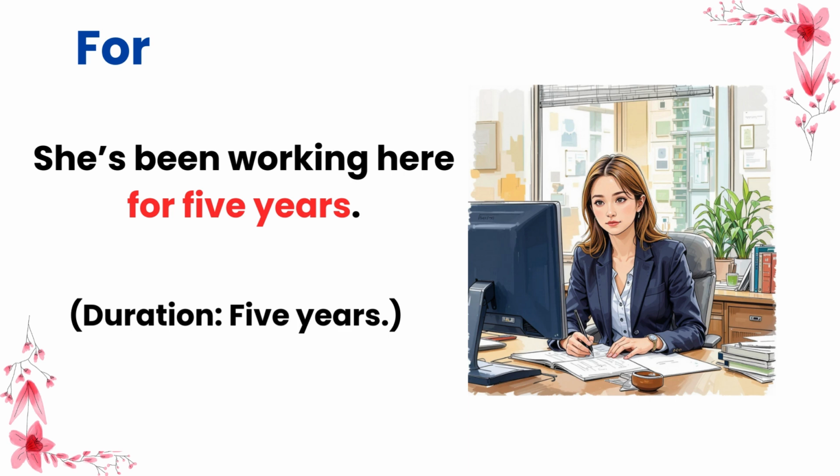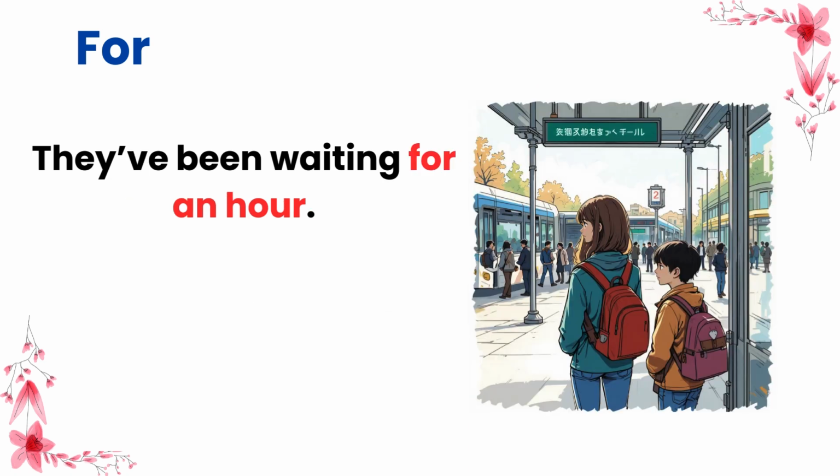In the sentence, for is used because it refers to the duration of time that she has been working at this place, that is 5 years. They've been waiting for an hour. Here for is used because it indicates the duration of time they have been waiting, which is 1 hour.